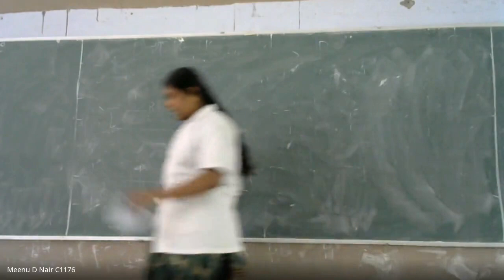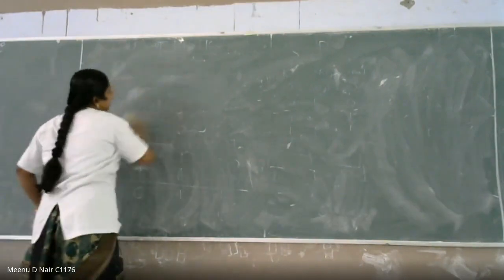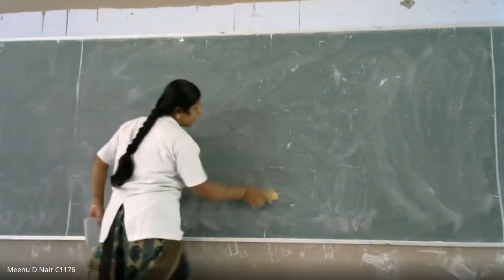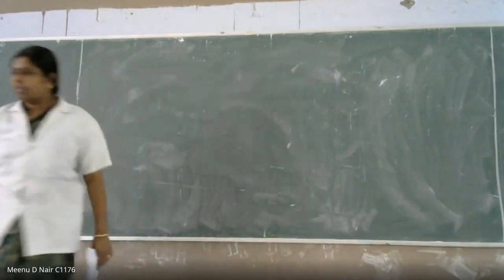Design a divide by 6 counter using T flip-flop. That is the question. Is the question clear?